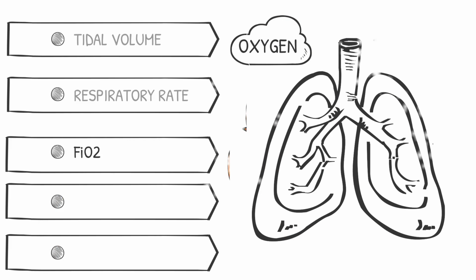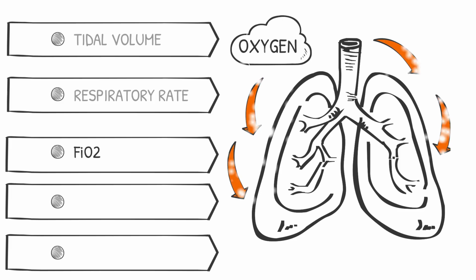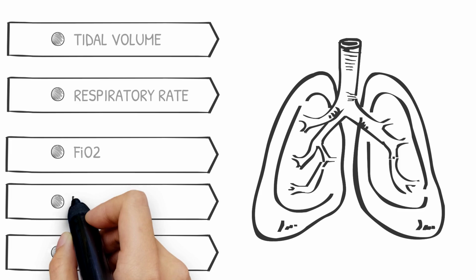FiO2 is the next setting and is the percentage of oxygen being offered to the patient. You can put in as little as 21% oxygen, which is the amount in the atmosphere, and have the option to go up as high as 100%.